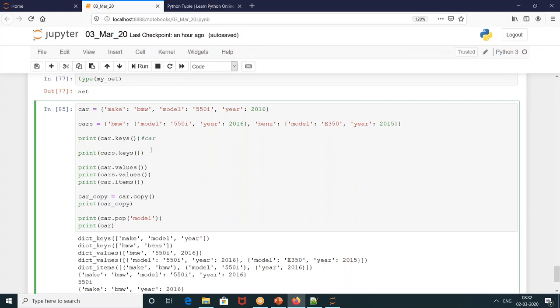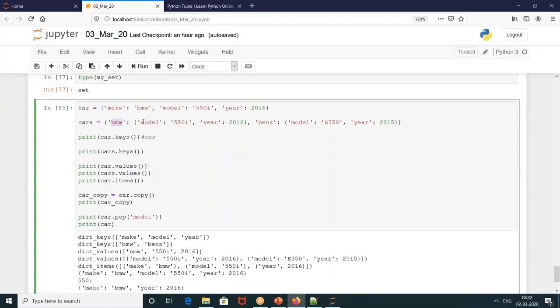So how do we find the nested keys? Okay, wonderful. Your question is, Abhishek, you're telling me this is cars of BMW. When I put it in, I'll get the answer of this dictionary, correct? But what if I want to bring this 550i out? Model and year, I get it. We will show you that. Then dot.